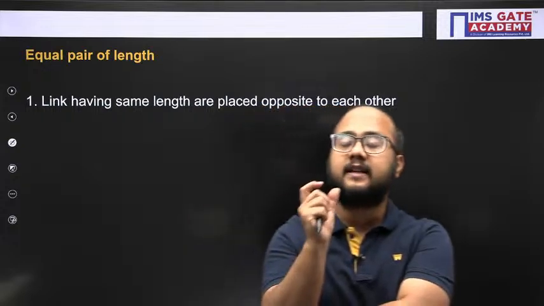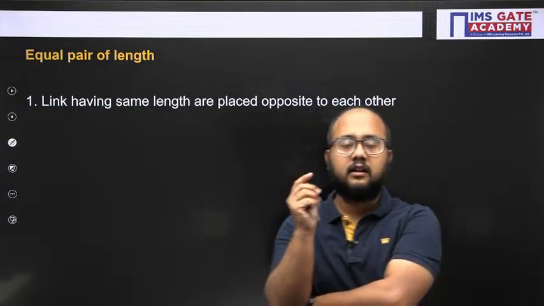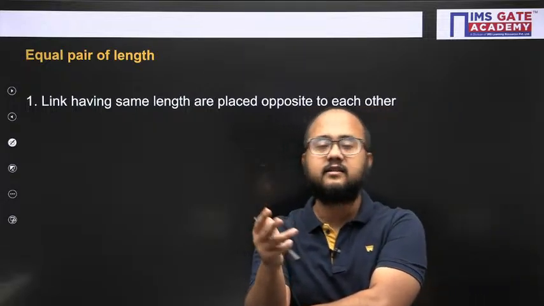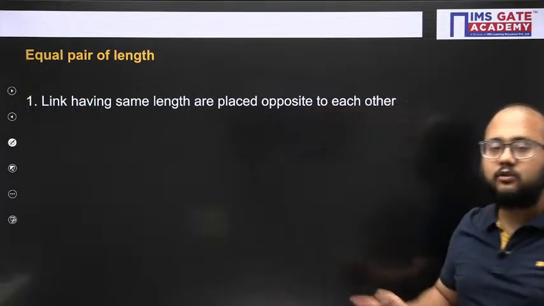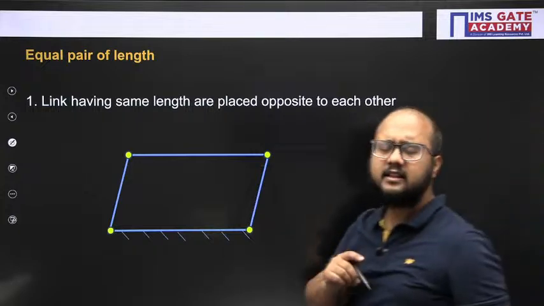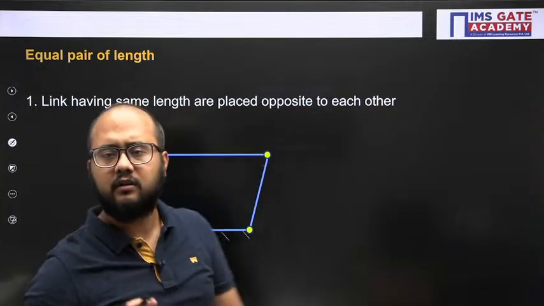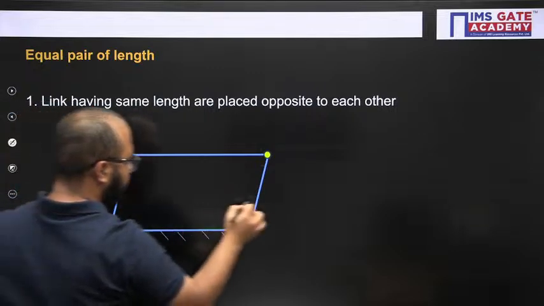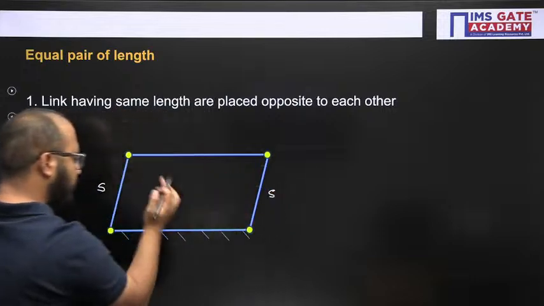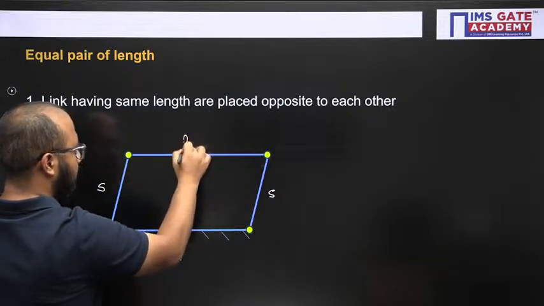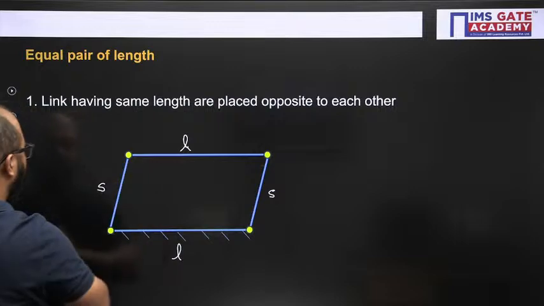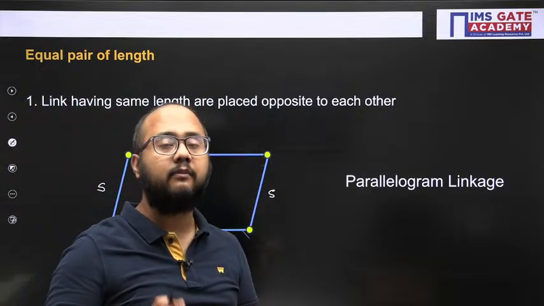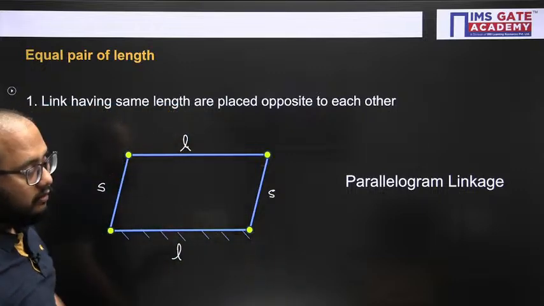If I place them opposite to each other, this kind of parallelogram will be formed. For example, the smallest links are placed opposite to each other, and the longest links are placed opposite to each other. So this is known as parallelogram linkage.